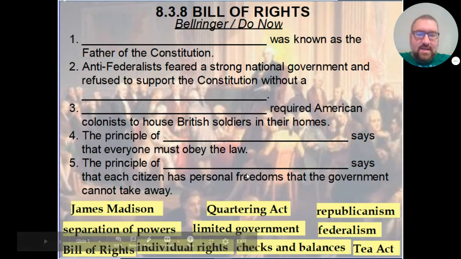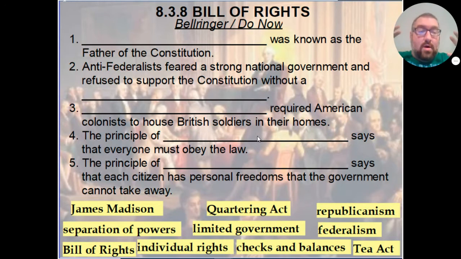And these two things tie together, personal rights as well as limited government, because the Bill of Rights is all about limiting the power of the government. That's why the Anti-Federalists wanted it. First of all, it would protect individual rights. Secondly, it would limit the power of the government. So let's go ahead and get started.